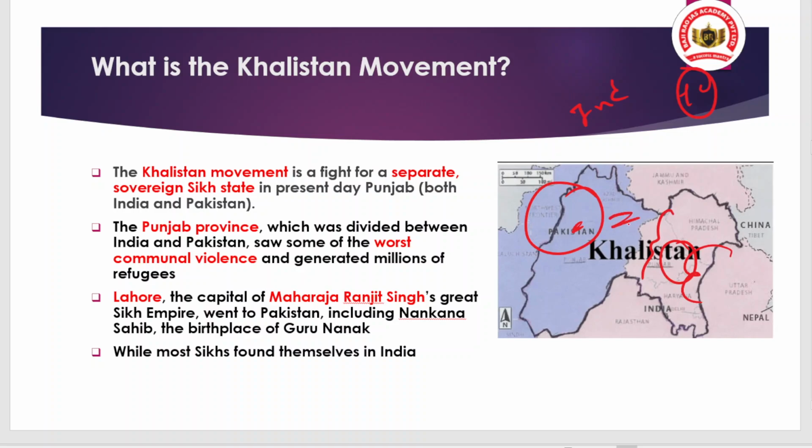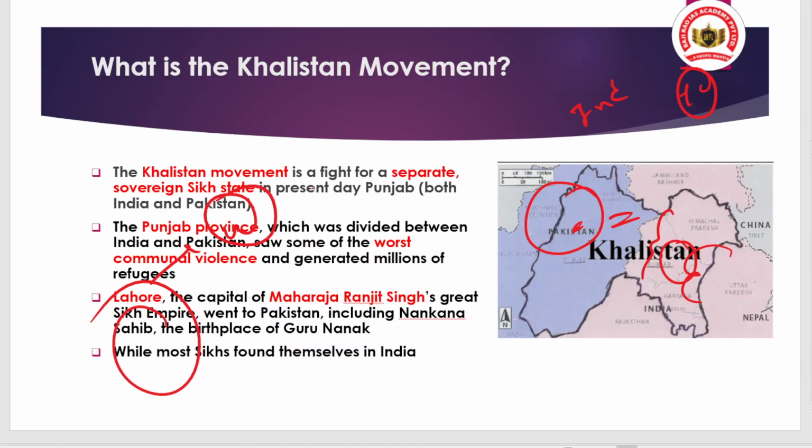The Punjab province, which was divided between India and Pakistan, saw vast communal violence, and due to that we have the generation of millions of refugees. When we talk about Lahore, Lahore was established by Maharaja Ranjit Singh, who is known for creating the great Sikh empire. But this Lahore went to Pakistan, including the location Nankana Sahib, which was the birthplace of Guru Nanak, the founder of the Sikh religion.